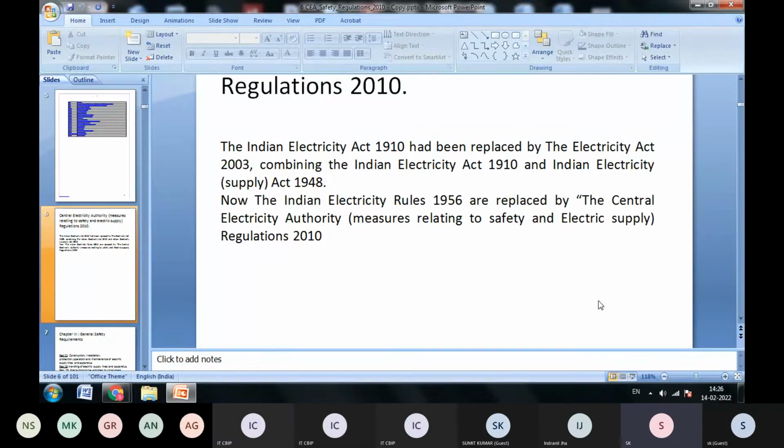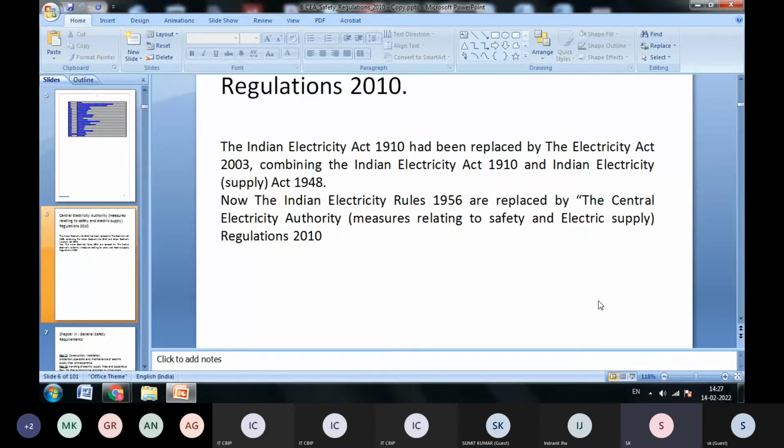Indian Electricity Rules: earlier, the Indian Act has been changed. After combination, you can see that in 1910 and also 1940 they had made an electricity act. In 2003 the act was implemented. Finally, in 2010 also it has been used as the Electricity Act, and that will be discussed separately.